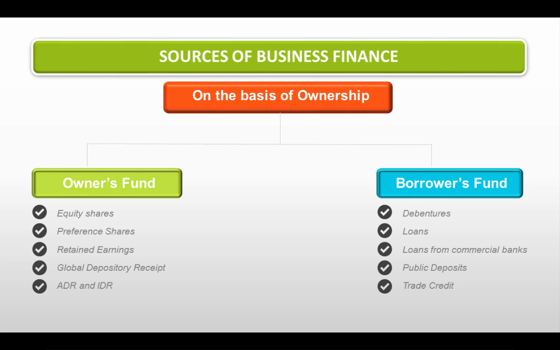So today we learned about sources of business finance on the basis of the ownership. As I earlier told, business finance refers to capital funds and credit funds invested in business. Financing means making money available when it is required. No one can start a business or run an enterprise without adequate funds. So it is very important to understand the sources of finance on the basis of the ownership and sources of raising finance.